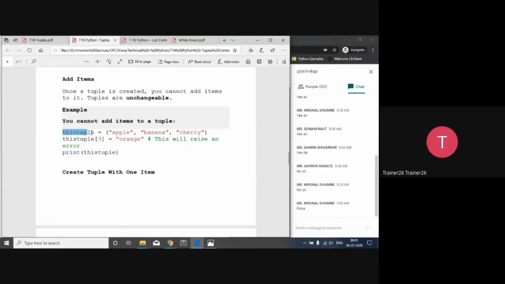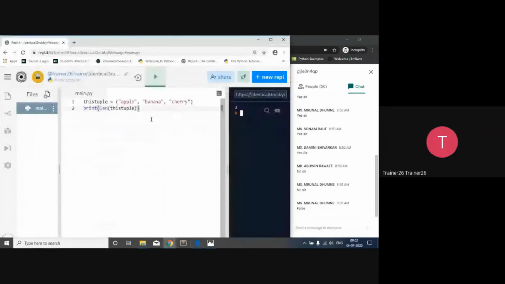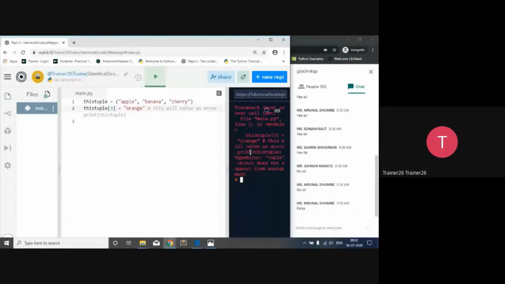If we try to add the items, so it is not possible. And if we try to add the item, so it will create an error. So यहाँ जैसे हम इतना piece of code यहाँ paste भी कर देंगे, and we try to change the items. That is, I try to change it. So this item will raise an error. Run. So here you can see that this tuple raise an error, type error, tuple object does not support item assignment. So यहाँ वो possibility नहीं है. So that is the fundamental.